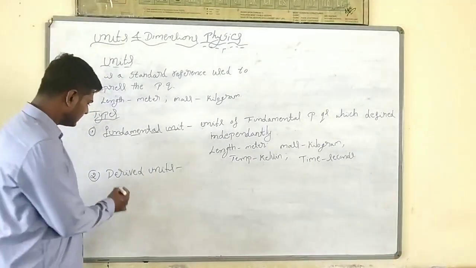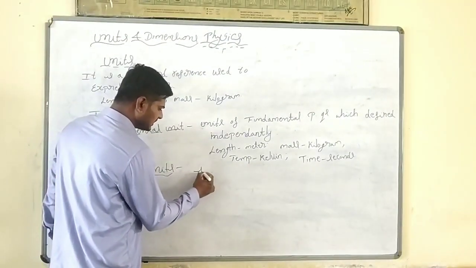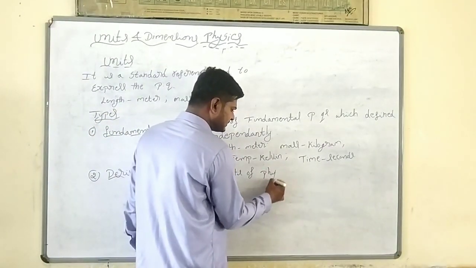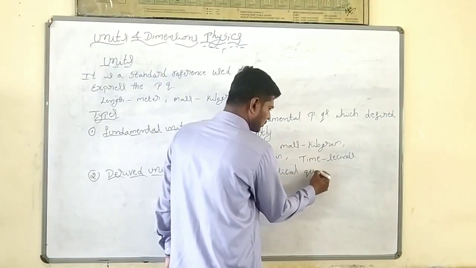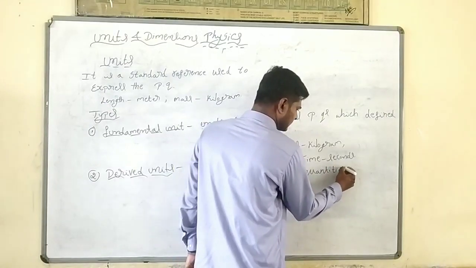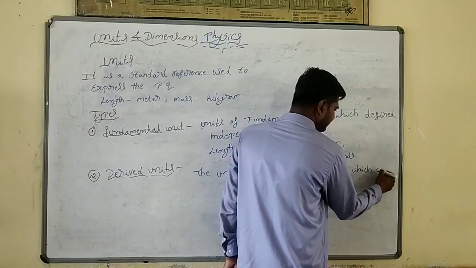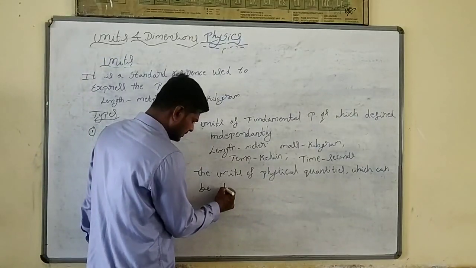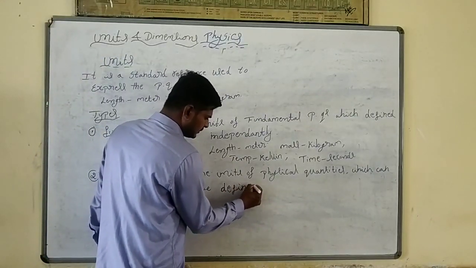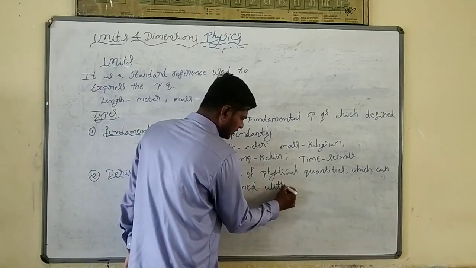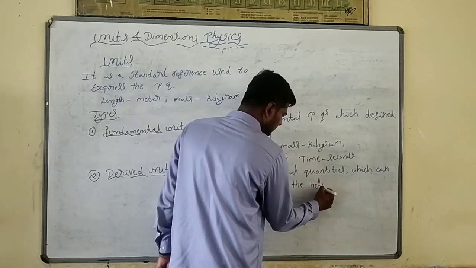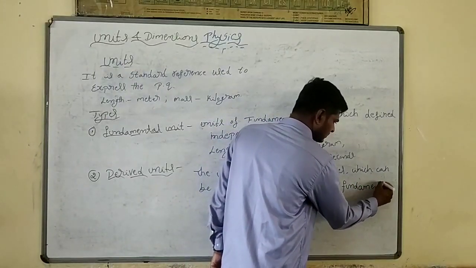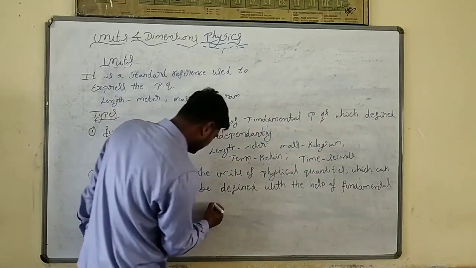Derived units means the units of physical quantities which can be defined with the help of fundamental units.